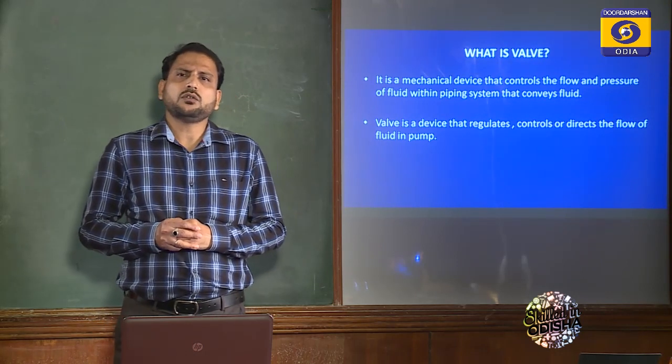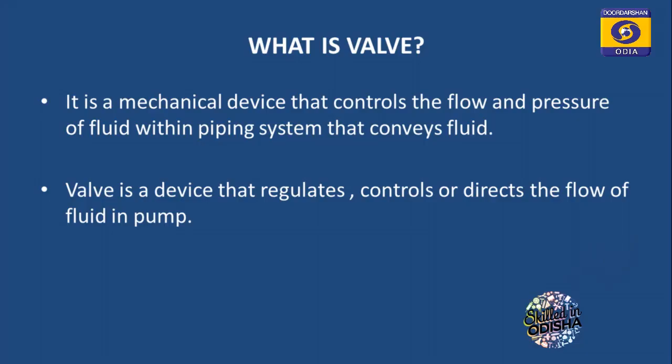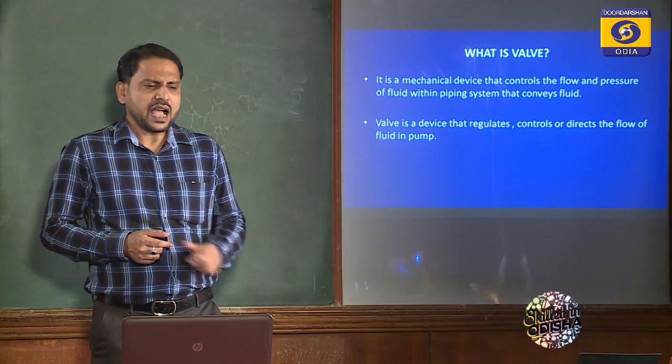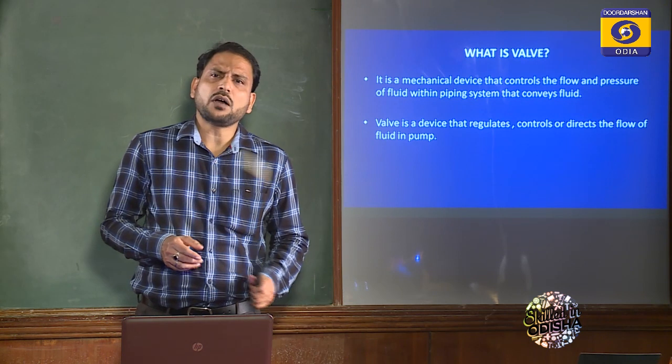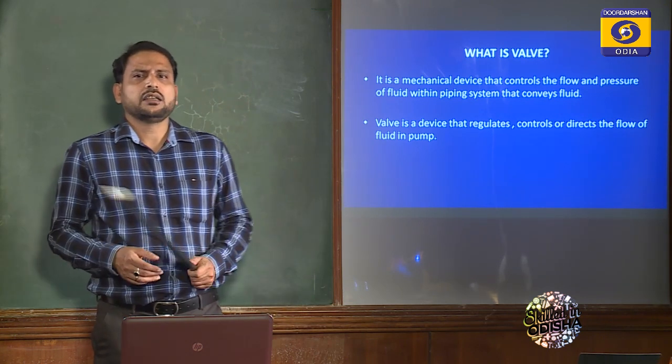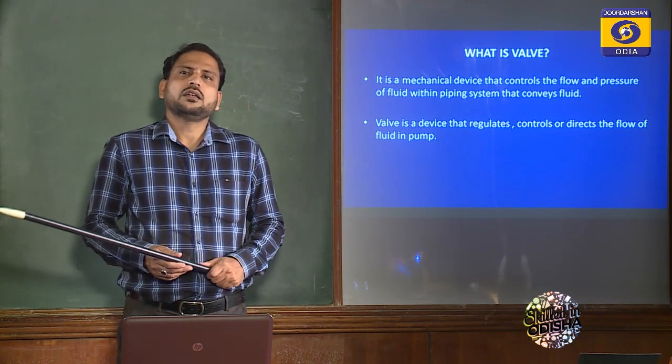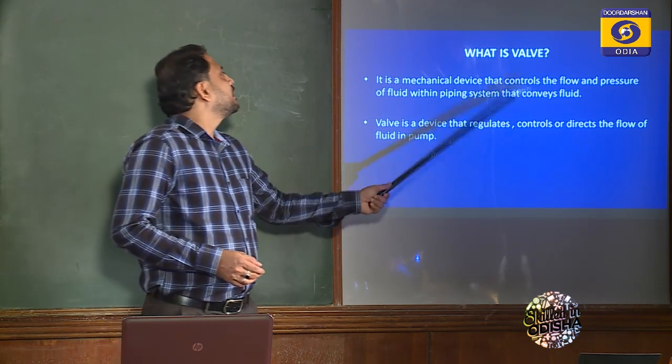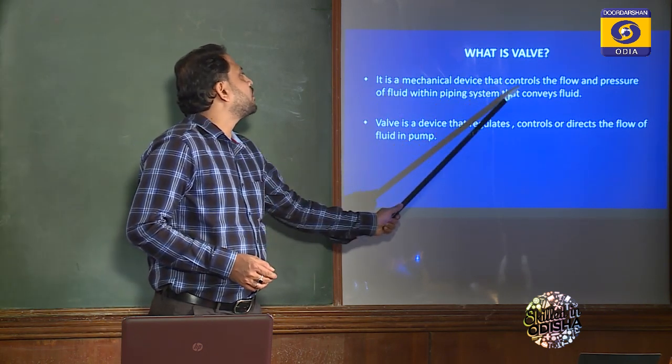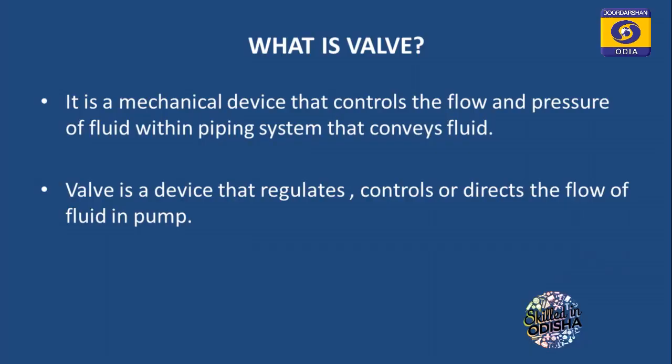First of all, we should know what is a valve. A valve is a mechanical device that controls the flow and pressure of the fluid within a piping system that conveys fluid. As I am teaching you about mine pumps, which generally convey water, I have written that it controls the flow and pressure of fluid within the piping system.